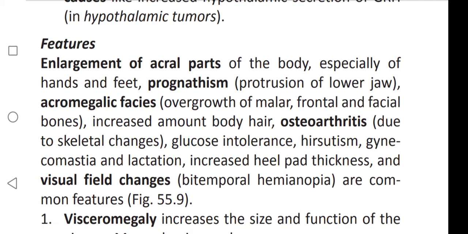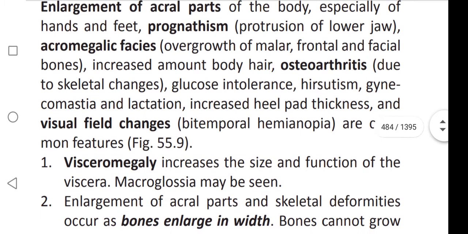Increased amount of body hair, osteoarthritis due to skeletal changes, glucose intolerance, hirsutism, gynecomastia and lactation. Increased heel pad thickness and visual field changes, bitemporal hemianopia are common features.